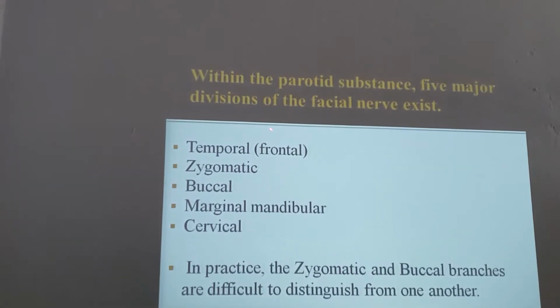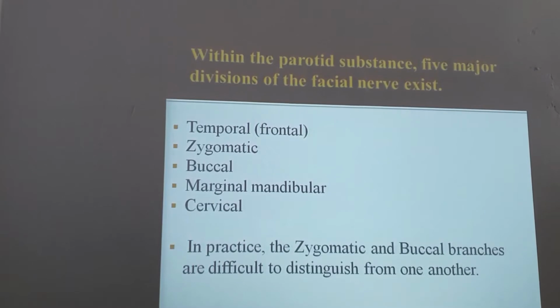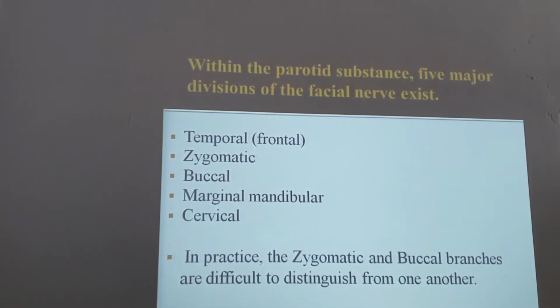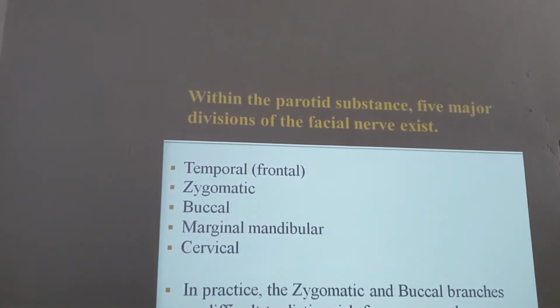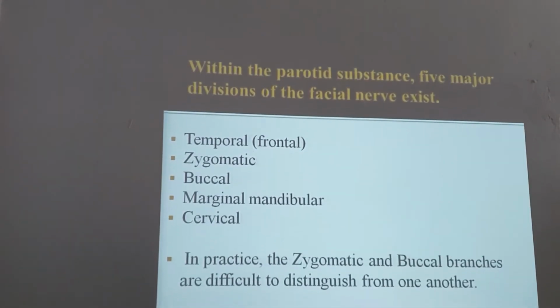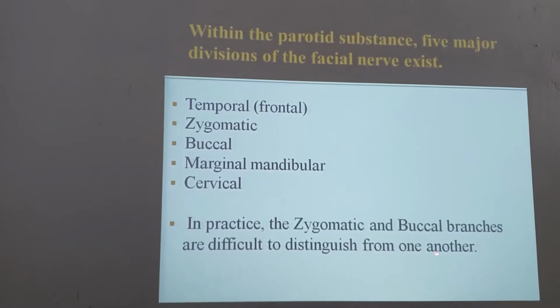So the branching pattern is given by different types. Almost 5 types of branching are there, of which the third type is very important according to one of the standard classifications. In the Katz and Catalano classification, some name is given for that. So that is also important. The third type of branching is very important. In practice, zygomatic and buccal branches are difficult to distinguish from one another.